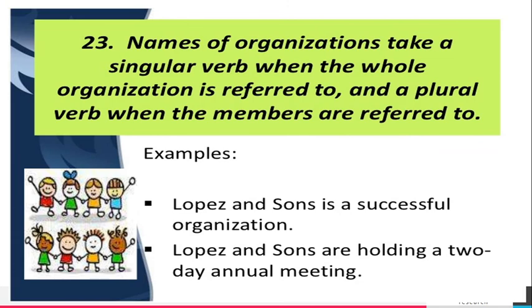Because the name of the organization takes a singular verb when the whole organization is referred to. Lopez and Sons are holding a 2-day annual meeting. Here, the members of the company are referred to, so it takes the plural verb are in the second sentence.